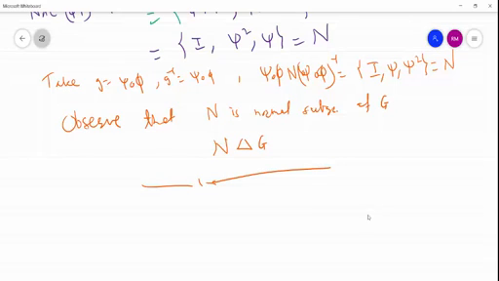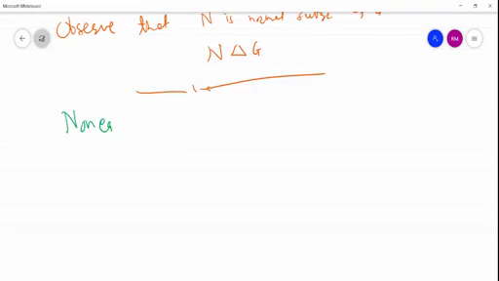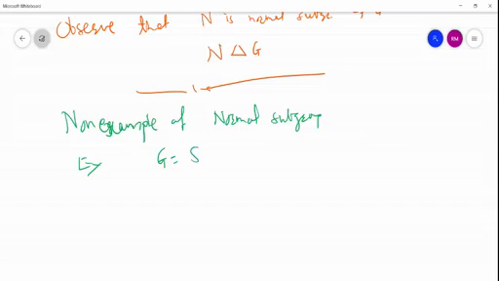So it is not necessary that all subgroups are normal in G. Now we take another example, a non-example of normal subgroup, which means it is a group but not normal. Again take G equal to S3 and take H equal to {I, phi}.